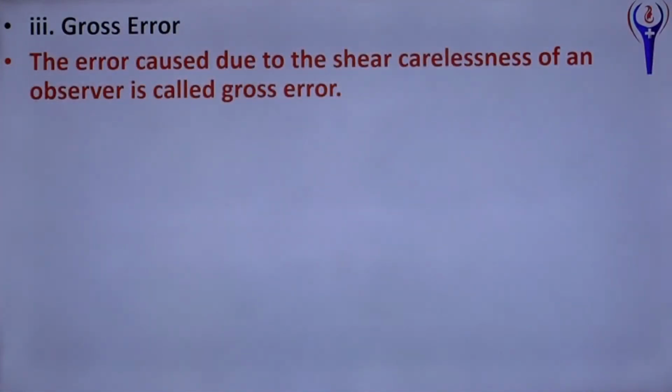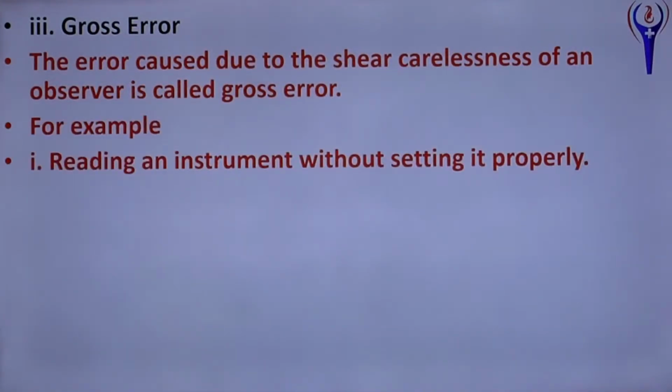Gross error is due to sheer carelessness of an observer. For example, reading an instrument without setting it properly. That is, even for a spectrometer, initial adjustment of the spectrometer should be made. That is, the telescope should be adjusted for the distant object and the collimator should be adjusted. The width of the slit should be adjusted as thin, the eyepiece should be adjusted, and the prism table should be adjusted as horizontal. Like that, some initial adjustments.